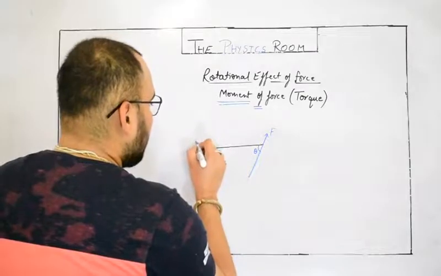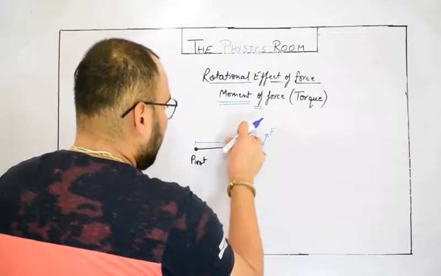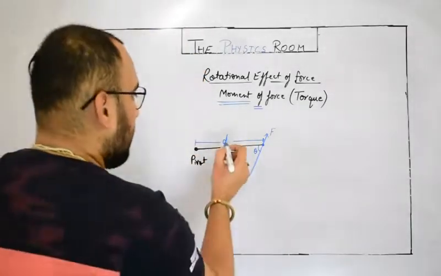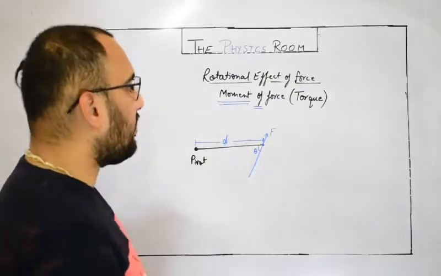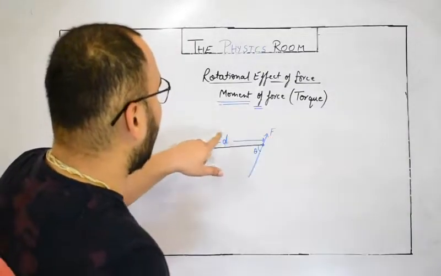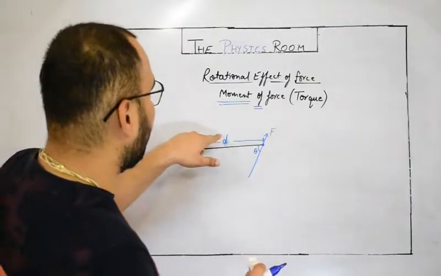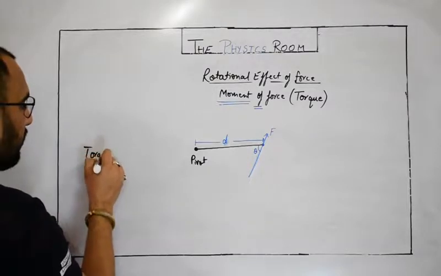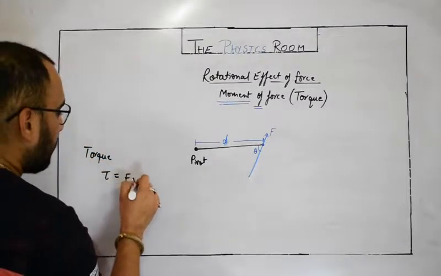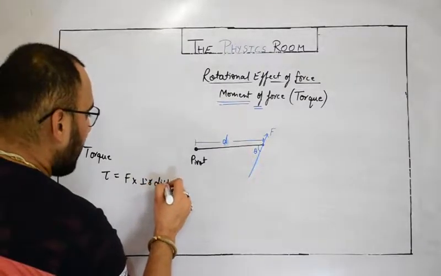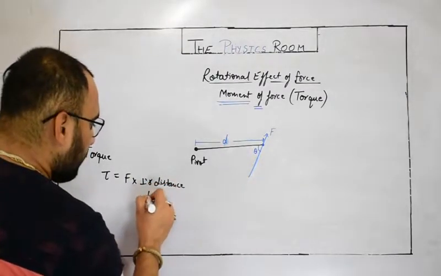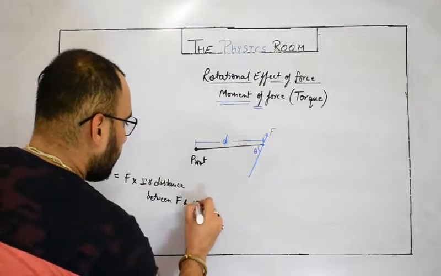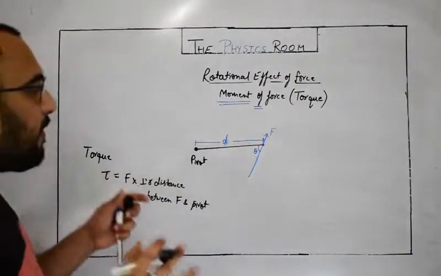This time, this distance R or D, the distance between the force point and the pivot point, is D. This is not a perpendicular distance because the angle between F and D is not 90. But according to the formula, to find the torque, tau equals force into perpendicular distance between the force and pivot point. So this is the basic problem, that we need to find the perpendicular distance.